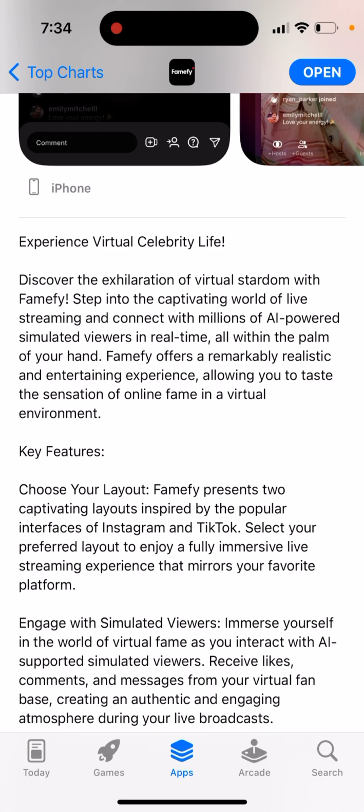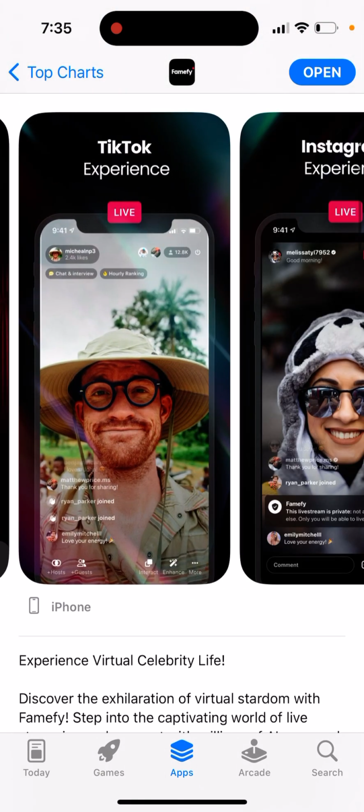Discover the exhilaration of virtual stardom with Famefy. Step into a captivating world of live streaming and connect with millions of AI-powered simulated viewers in real time, always in the palm of your hand. Famefy offers a remarkably realistic and entertaining experience, allowing you to taste the sensation of online fame in a virtual environment.